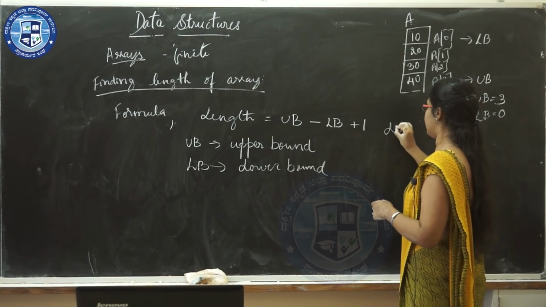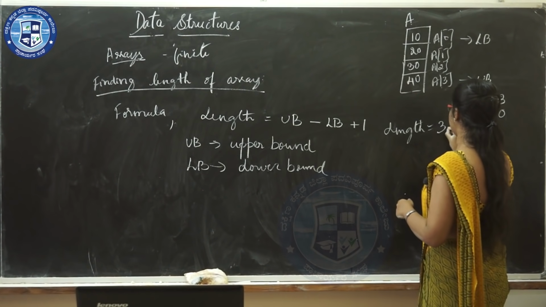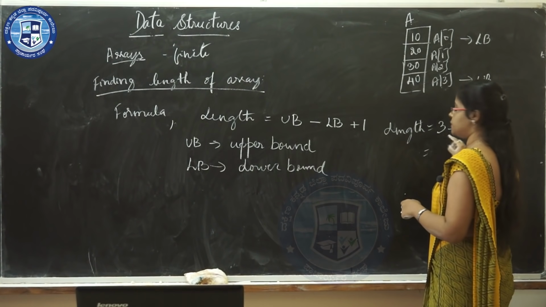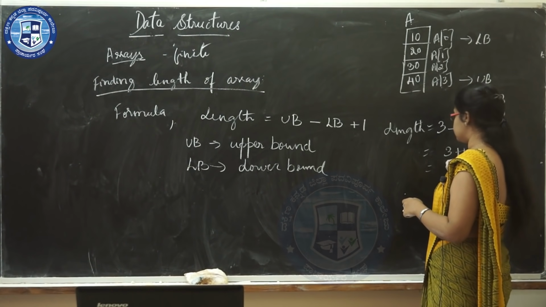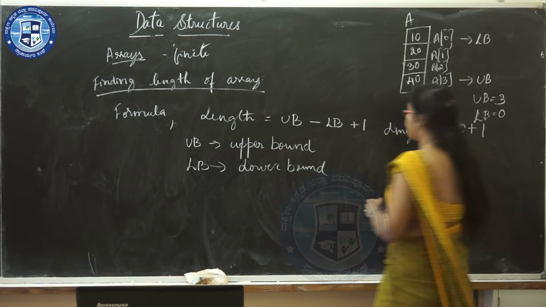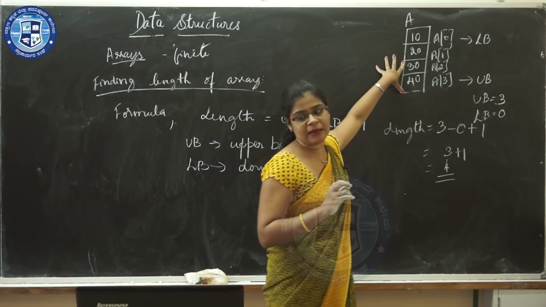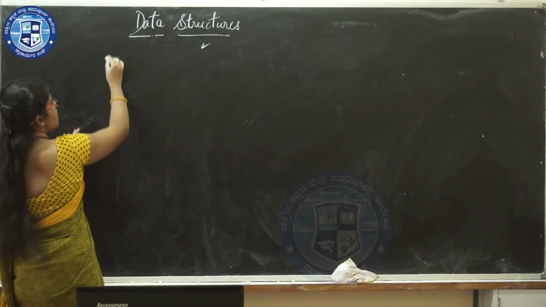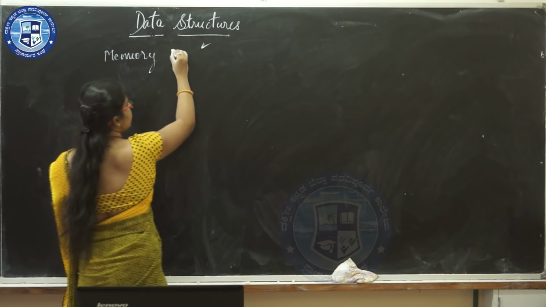So length equals 3 minus 0 plus 1. 3 minus 0 is 3, plus 1 is 4. So the length of this array is 4 because there are 4 elements present in this array. Next concept is the memory representation of one dimension array.